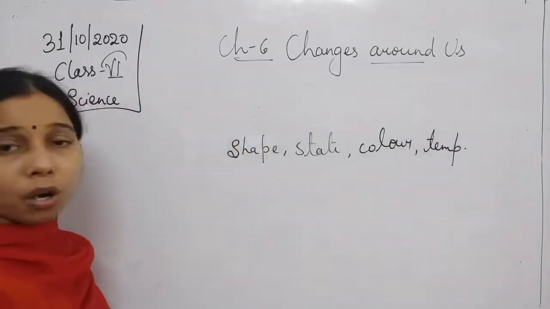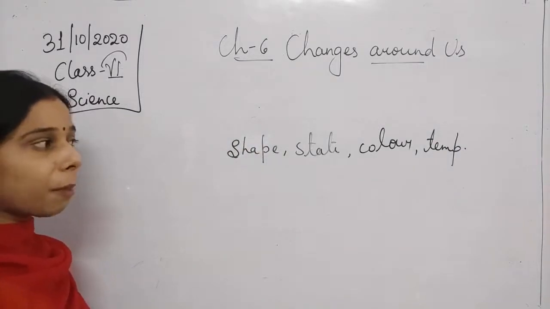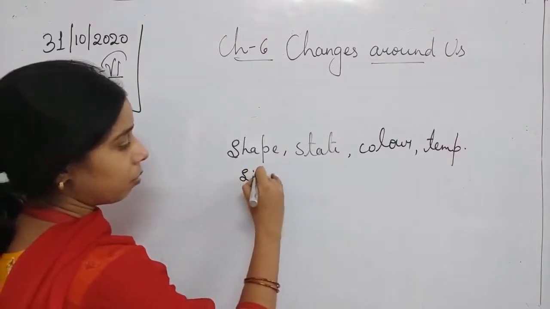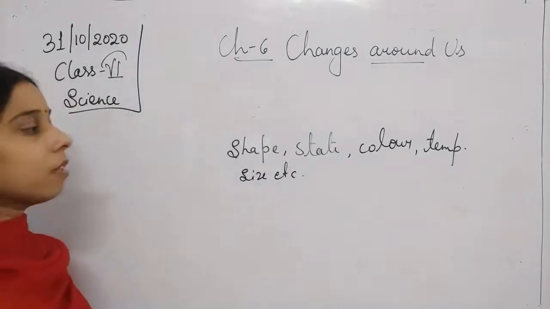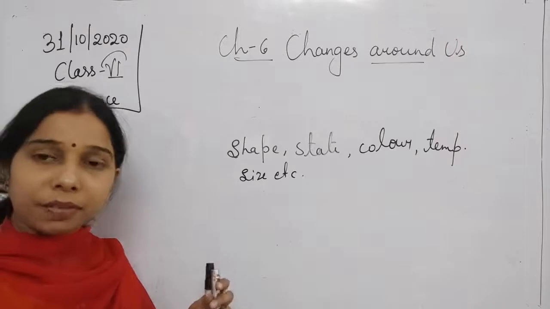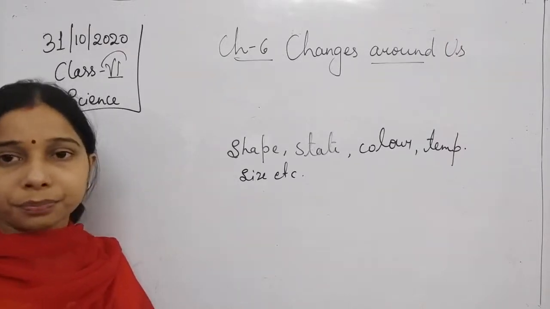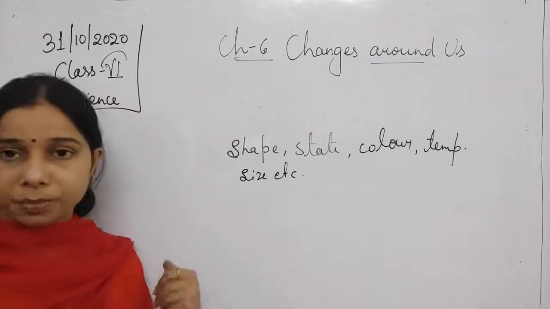A lot of properties are there; size is also there, and composition is also there. If there is any change in these properties, we say that a change has taken place. So change occurs due to the change in the property of the substances.